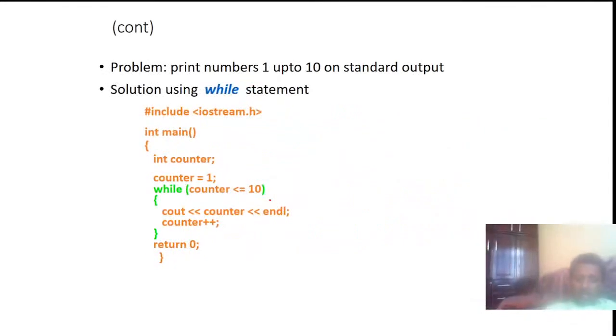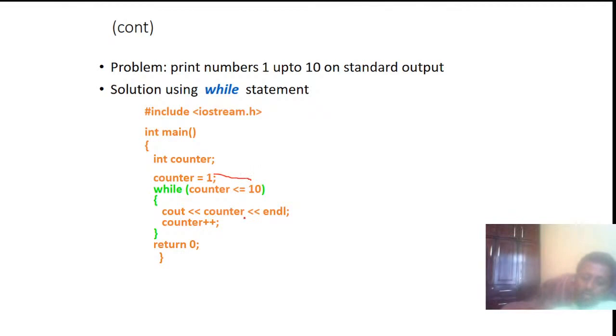Problem continued using a while loop. int main, int counter equals 1, while counter less than or equal to 10, counter plus plus, return 0. Well, it is the same problem, and I will show you this in the practical session, the same as the previous one. I start from 1 up to 10 while the condition is true.